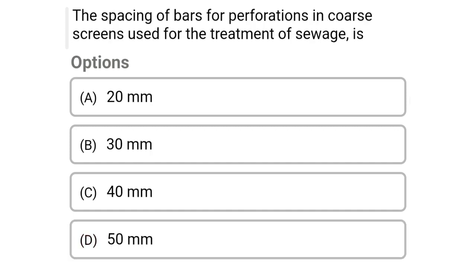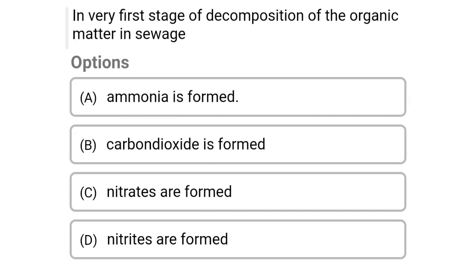So next question, the spacing of bores for perforation in screens used for the treatment of sewage is called option A 20 mm, option B 30 mm, option C 40 mm, option D 50 mm. So the correct answer is option D 50 mm. So next question, in the very first stage of decomposition of the organic matter in sewage, option A ammonia is formed, option B carbon dioxide is formed, option C nitrates are formed, option D nitrates are formed. So the correct answer is option A ammonia is formed.